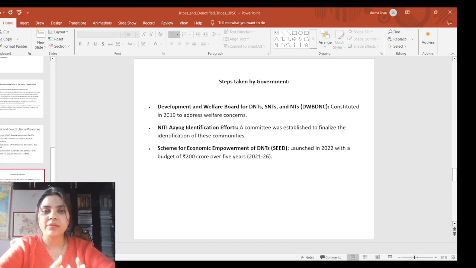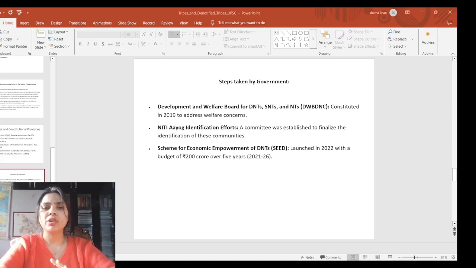So the Development and Welfare Board for DNT, SNT and NT was constituted in the year 2019 to address welfare concerns. Niti Aayog identification effort: a committee was established to finalize identification of the communities. Next we can see SEED, that is the Scheme for Economic Empowerment of DNTs, launched in the year 2022, and the budget fixed was 200 crore for over 5 years, that is 2021 to